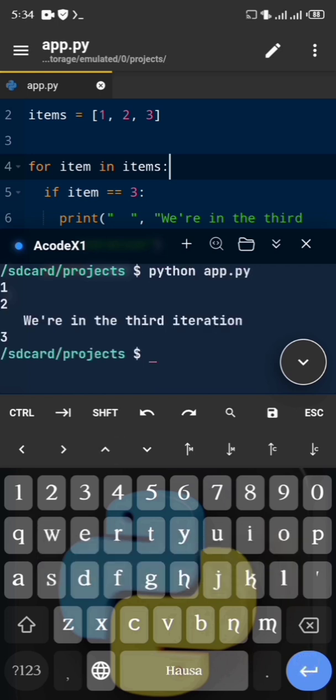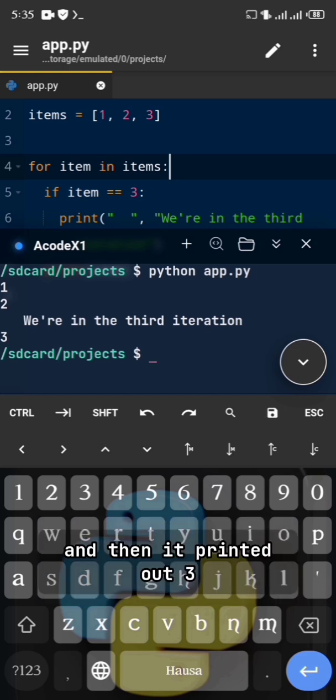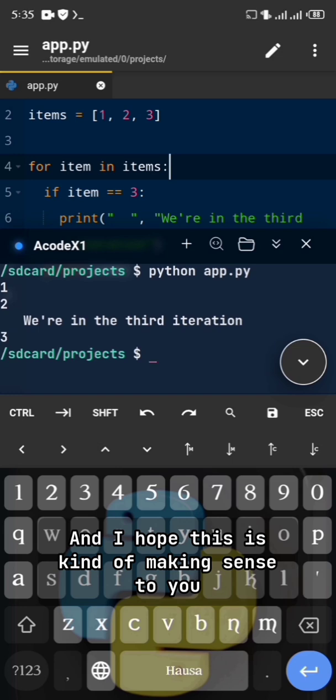So we see 1, 2, and then it says we are in the third iteration, and then it printed out 3. And I hope this is kind of making sense to you.